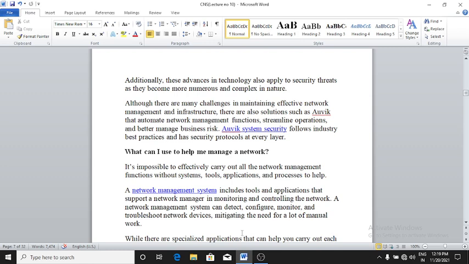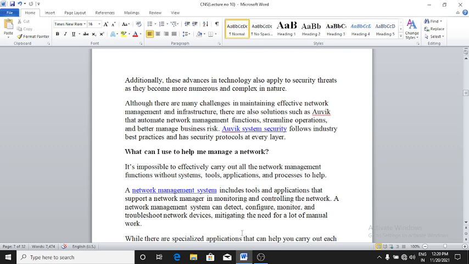Then what can I use to help me manage a network? It's impossible to effectively carry out all the network management functions without systems, tools, applications, and processes to help. A network management system includes tools and applications that support network managers in monitoring and controlling the network.